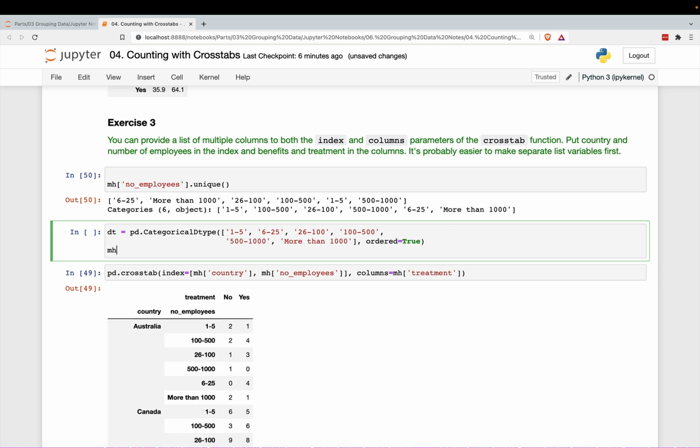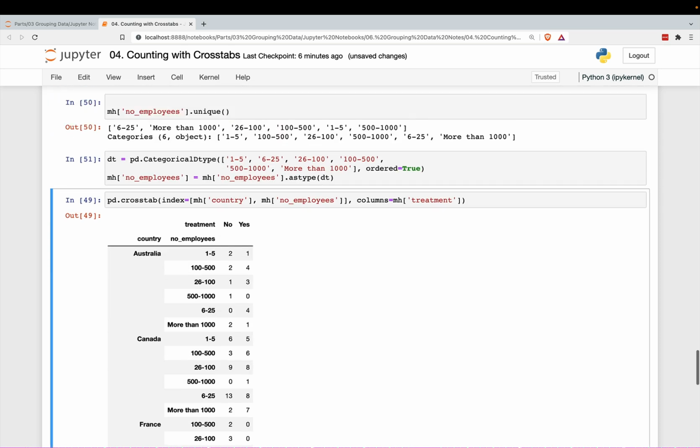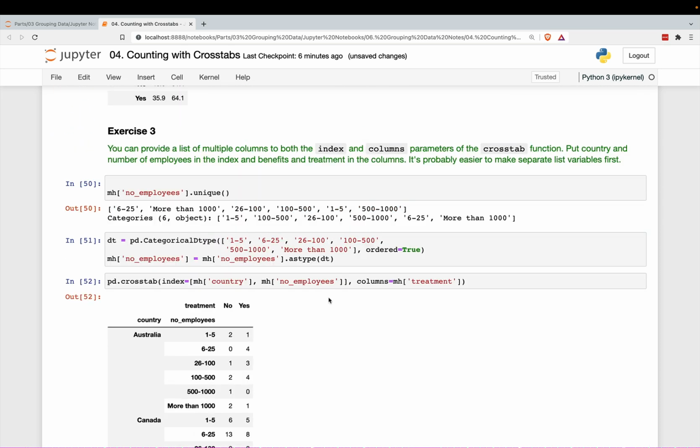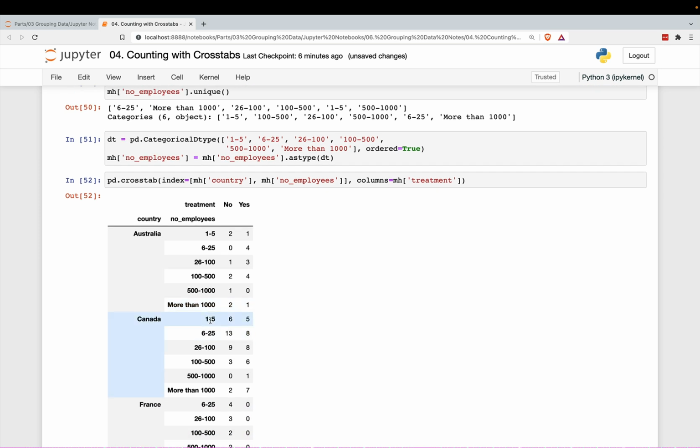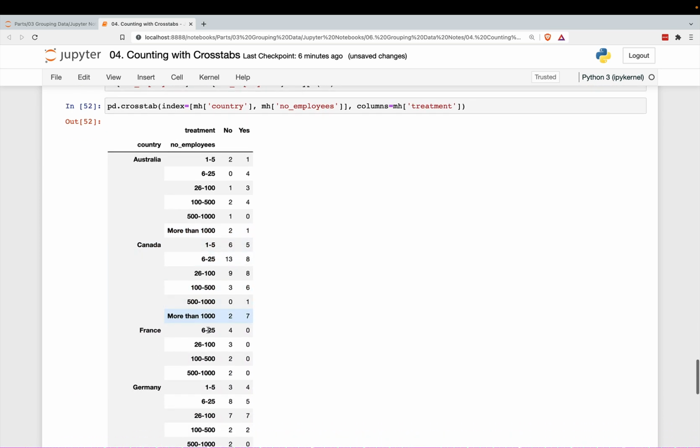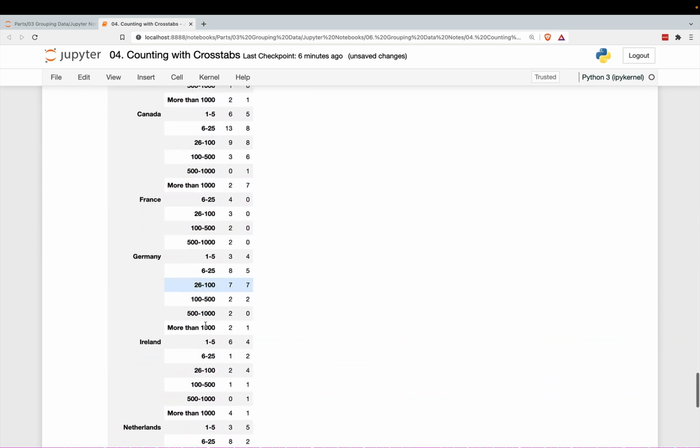We will say mh of the number of employees. I'm going to just overwrite this column here with .astype(DT). So I just overwrote the data type, and now it'll show up in the right order. So that is a good one to do, an ordered categorical. So we can have them show up like this. It's a lot easier to read.